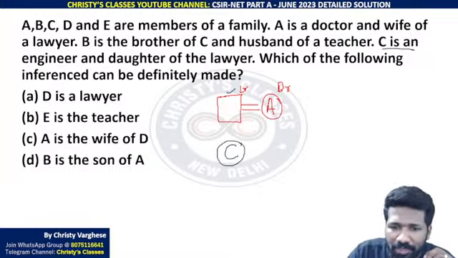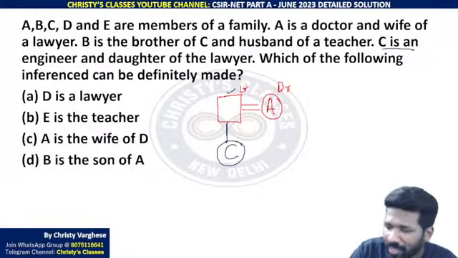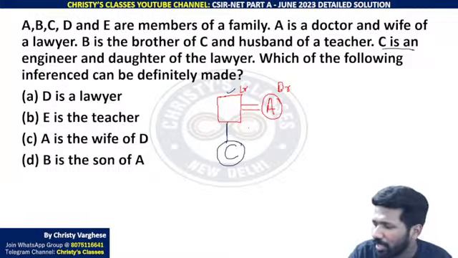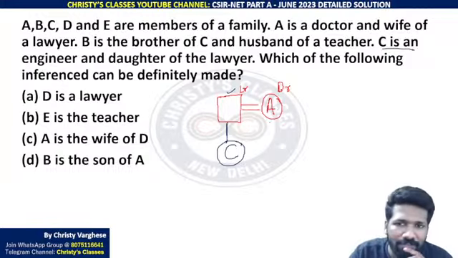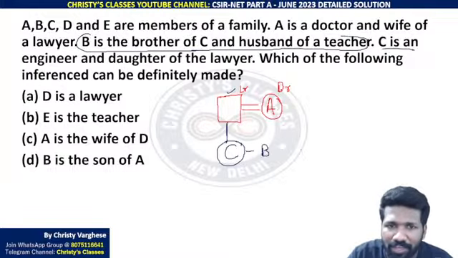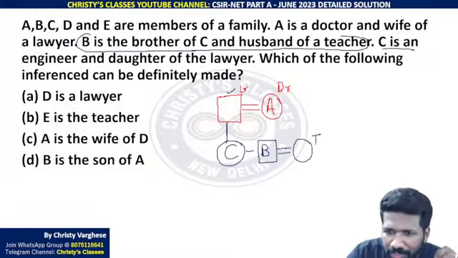Daughter means female person, so I will denote by a single vertical line. C and A are also connected, but to avoid drawing multiple lines, one vertical line is enough. Now read the previous sentence again, then it will be clearer. B is the brother of C. Brother means a single horizontal line is enough. B is the brother of C and husband of the teacher. Husband means double line I will denote. B's wife is a teacher. B's wife is a teacher.